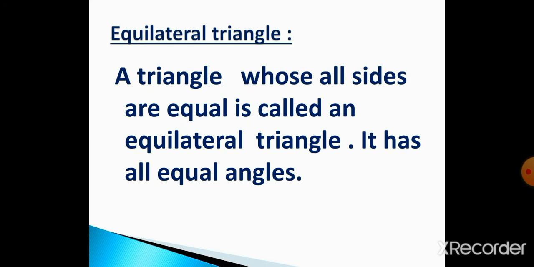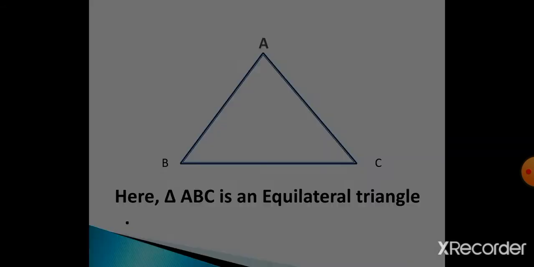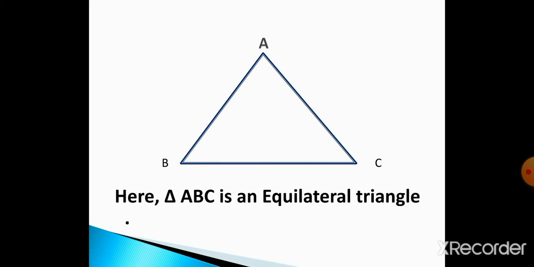So remember, when you learn about this equilateral triangle, remember that the three sides should be equal. Three sides should be equal. Okay, and it has all equal angles also. Now look, this is the equilateral triangle.